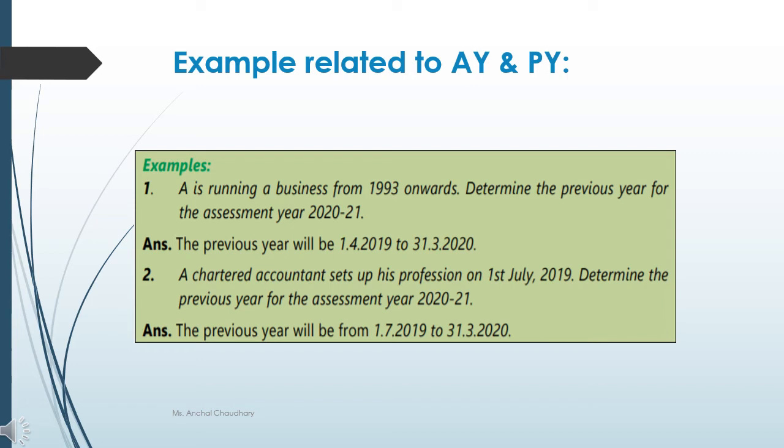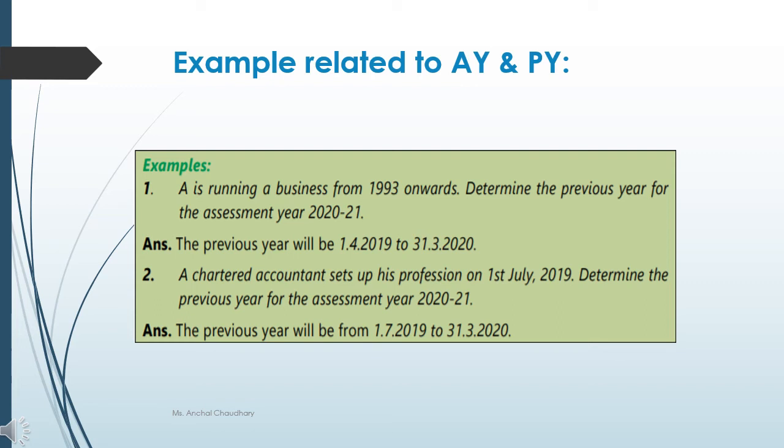So your assessment year, in which you are paying tax, is the assessment year 2020-21. So what will your previous year be? The year immediately before it will be your previous year, right?